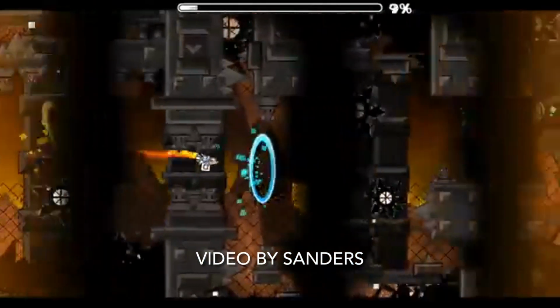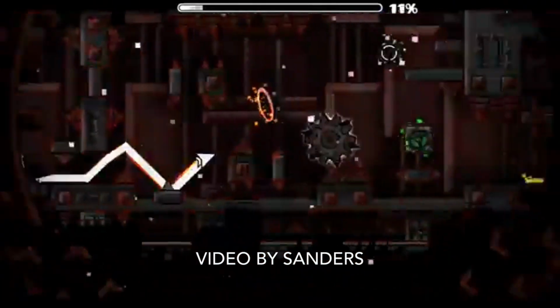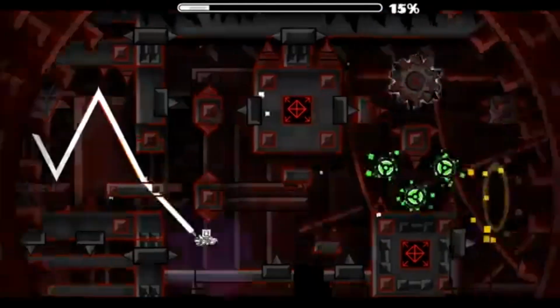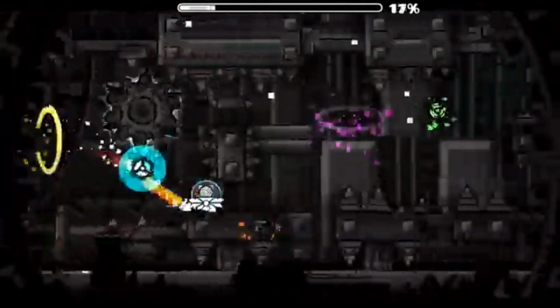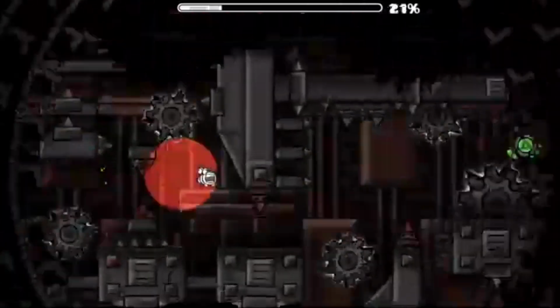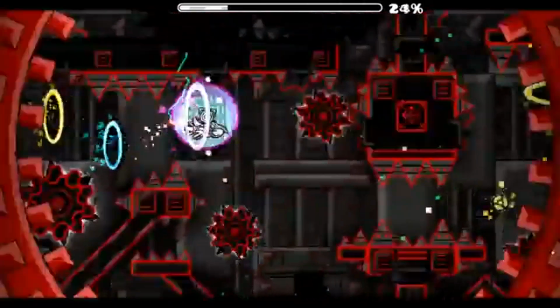Murder Metal. Xylonox's level Murder Metal was deleted from the servers when RobTop, in an effort to prevent suggestive or inappropriate levels appearing on the servers, purged levels which had certain words in their titles. Murder Metal by Xylonox fell victim to this.